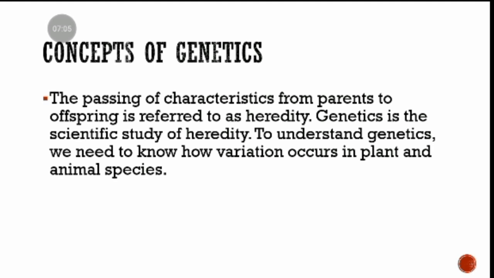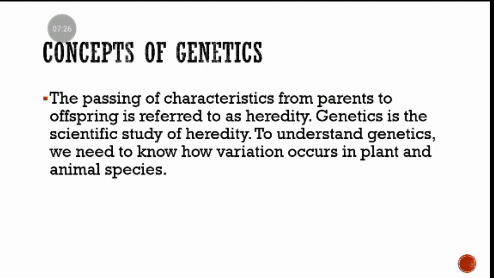Now, to understand the concept of genetics, we need to start with the understanding of variation. We need to understand how variation occurs in plants and how variation occurs in animal species, right? Now, I'm going to explain in detail what variation is.